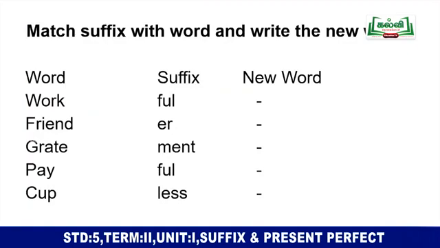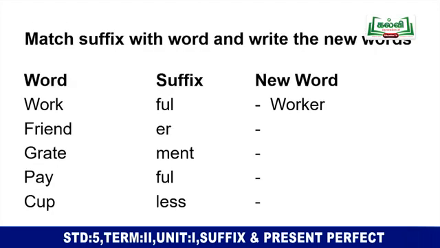Children, the fourth activity is match suffix with word and write the new words. In the first column, words are given, and in the second column, suffixes are given. You have to join one word from each column and form a new word. The first word given is work. The correct suffix is er, and the new word is worker.